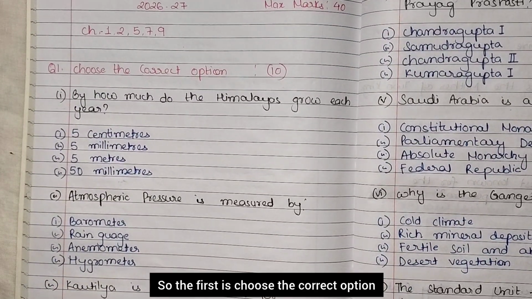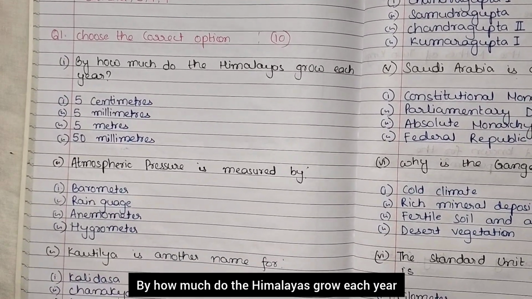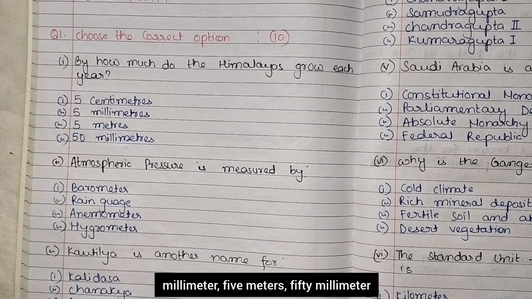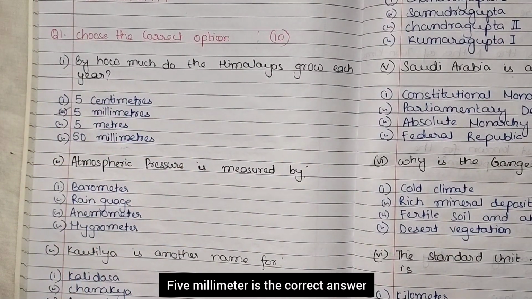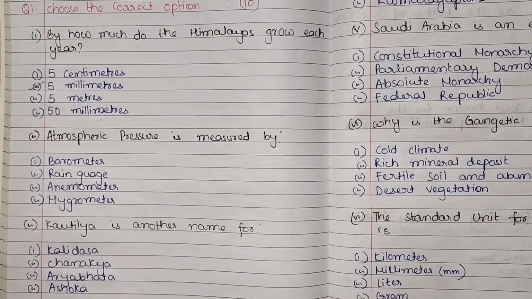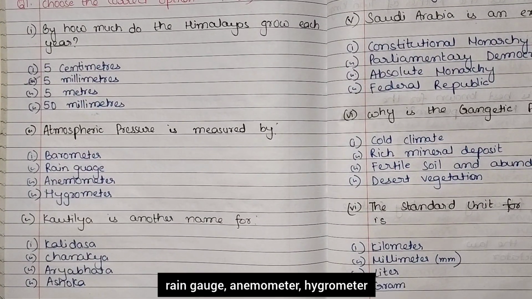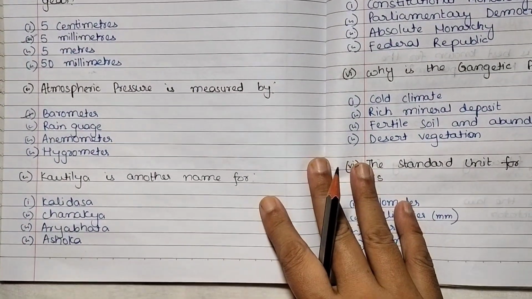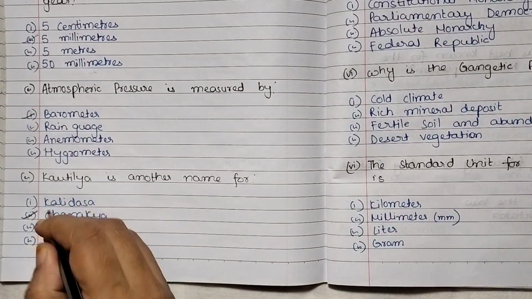So the first is choose the correct option and there are 10 questions for this. By how much do the Himalayas grow each year? The options are 5 centimeter, 5 millimeter, 5 meters, 50 millimeter. 5 millimeter is the correct answer. Atmospheric pressure is measured by barometer, rain gauge, anemometer, hygrometer. Barometer. Kautilya is another name for Kalidas, Chanakya, Aryabhat, Ashoka. Chanakya.